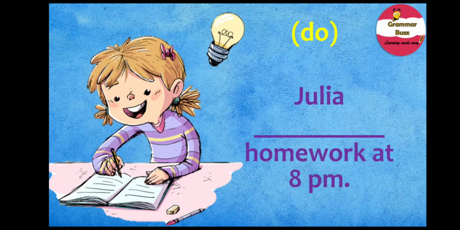Here's your next sentence, and it says do. Do is your verb, and the sentence says Julia homework at 8 p.m. And how will you change this to past continuous tense? I think you already have done that. You are quite smart, I see. And it is was doing. Julia was doing homework at 8 p.m. Well done.